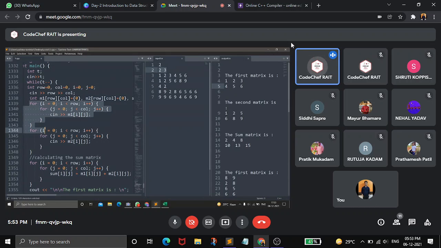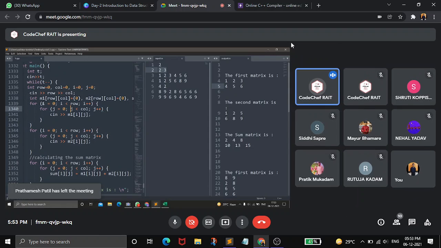So using this for loop, we are taking the input for first matrix. We have declared the i and j already, so we don't need to write. For first row, it is taking all the columns and then it is moving to the next row. In this way we are taking the elements.